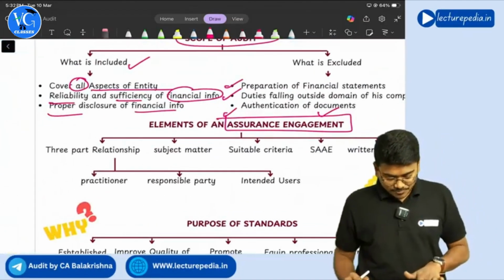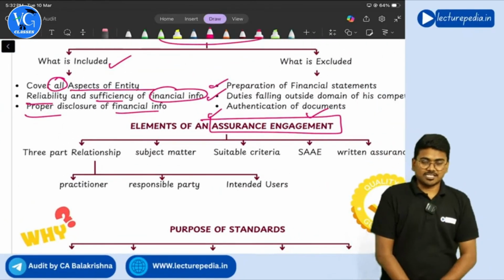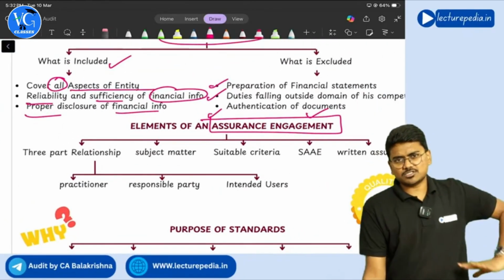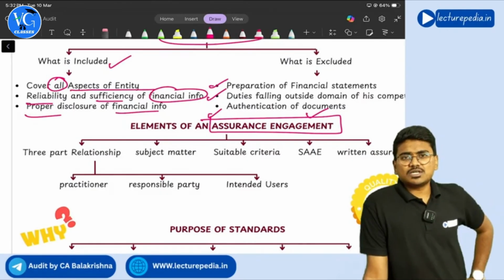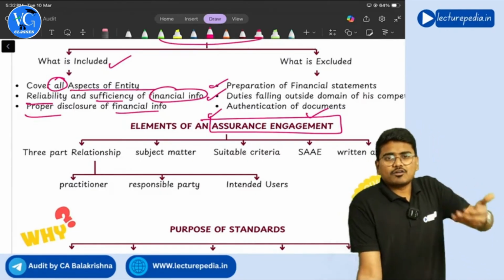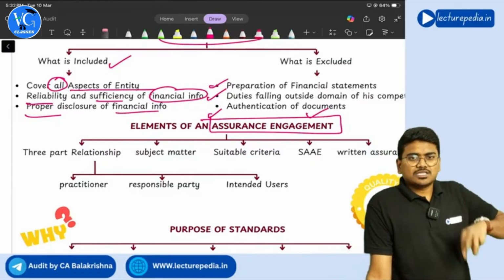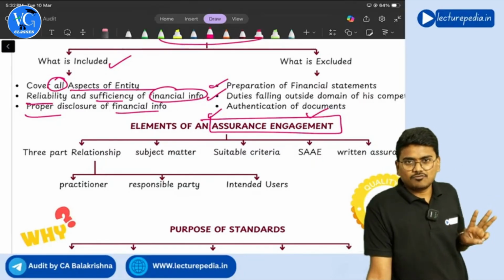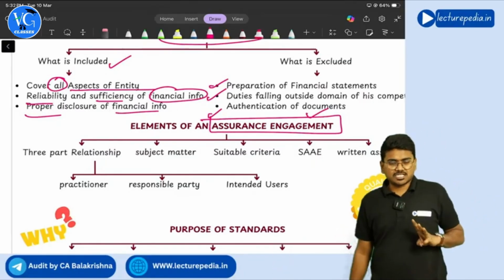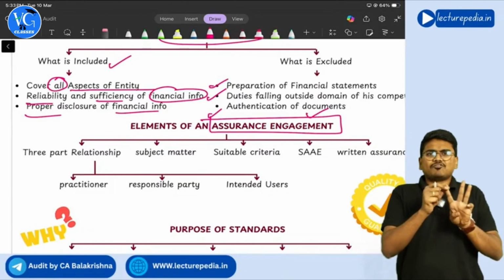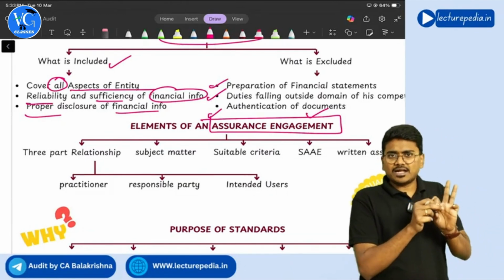So before that, we will see the elements of assurance engagement. There are 5 elements of assurance engagement. First one is parties involved in the assurance engagement. There are 3 parties involved in the audit engagement or the assurance engagement. Who are they? First one, of course, the auditor. The auditor is the main party, right?